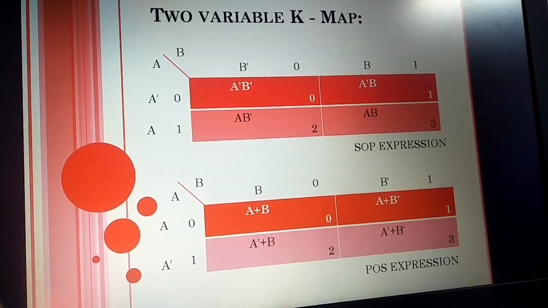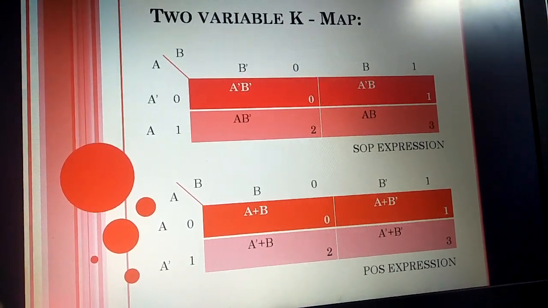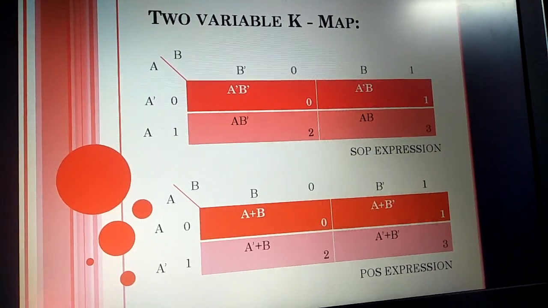Each cell is a combination of rows and columns, the intersection of rows and columns.